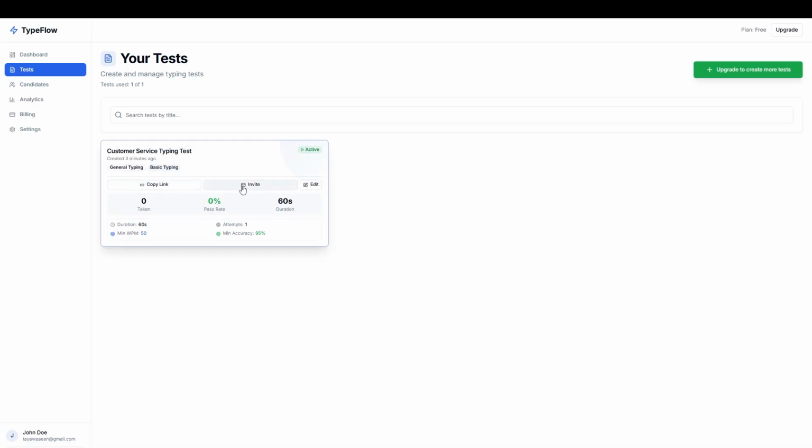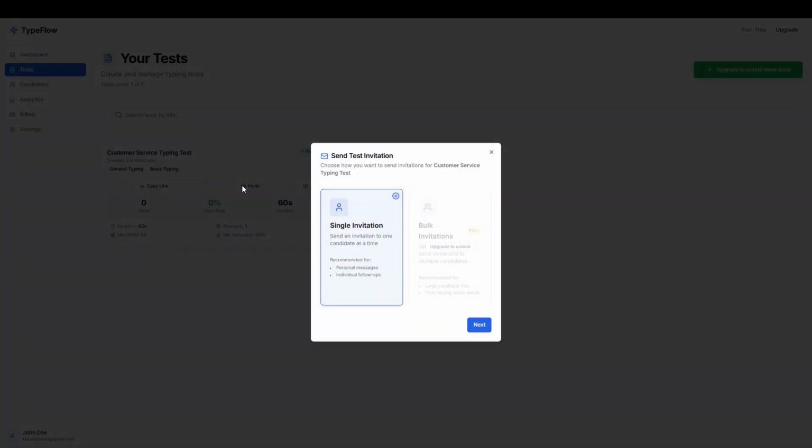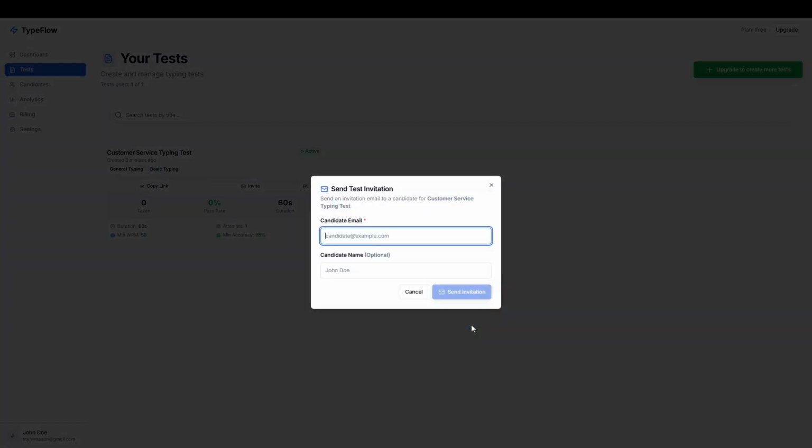Click Invite to send an email invitation with the test link directly to your candidates. You can also copy the link if you prefer to share it manually.